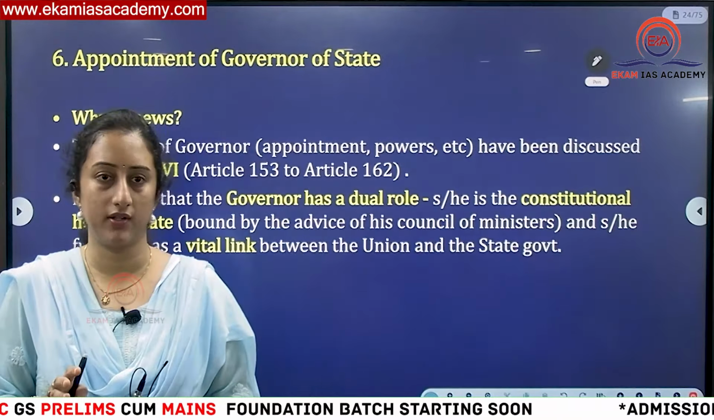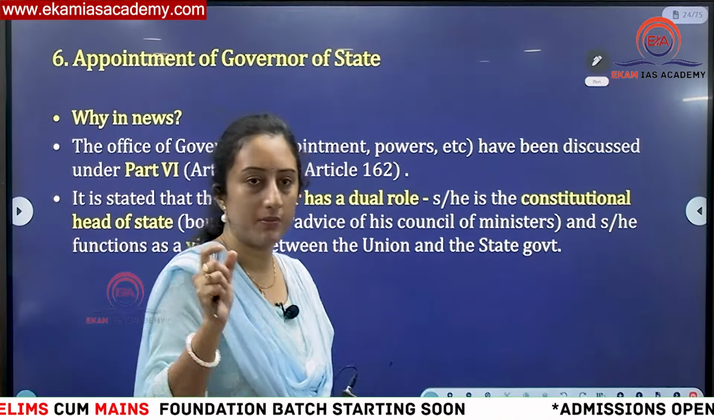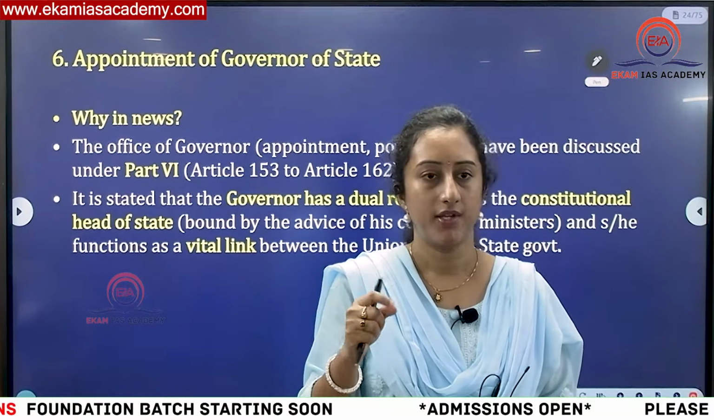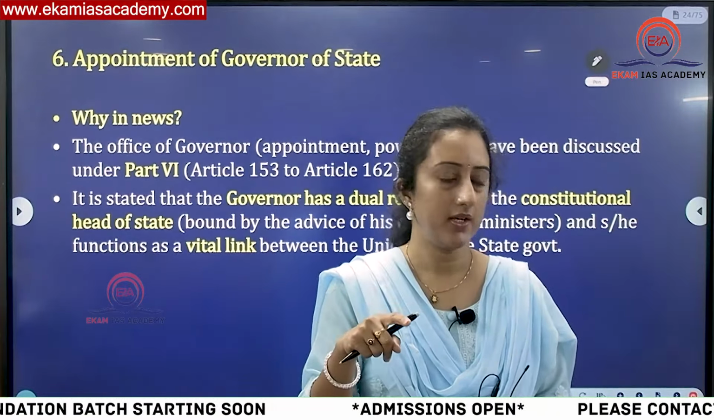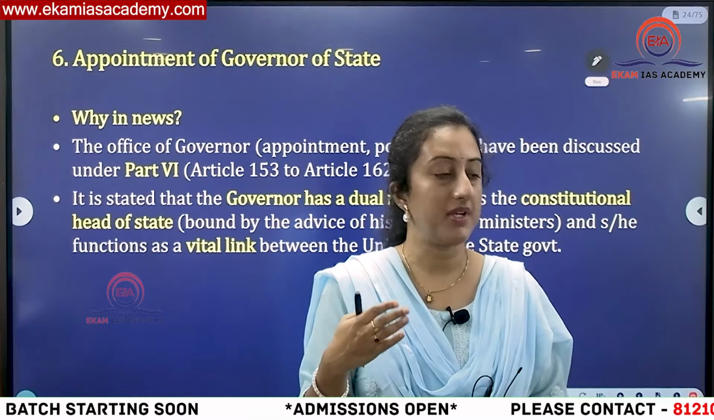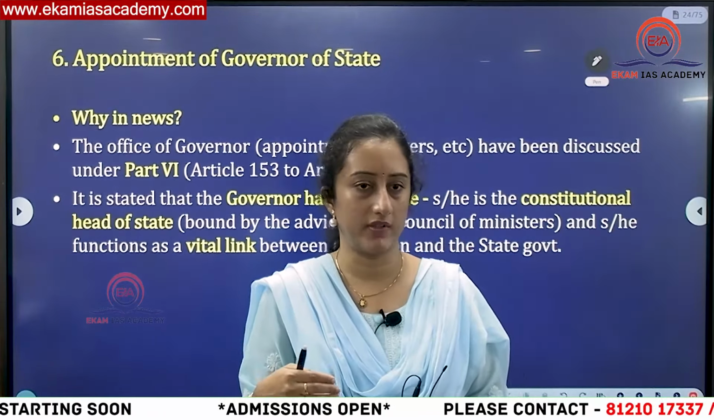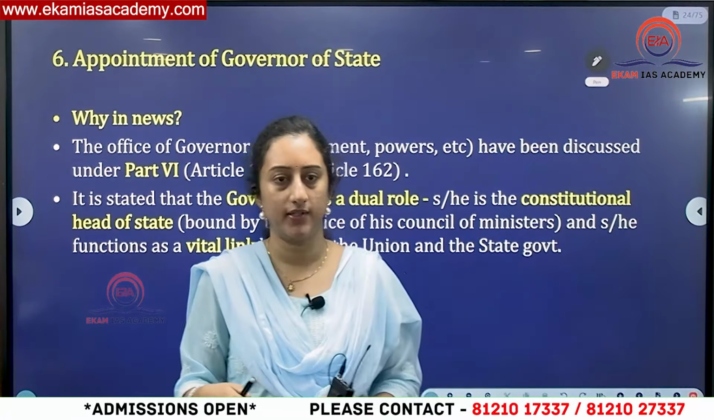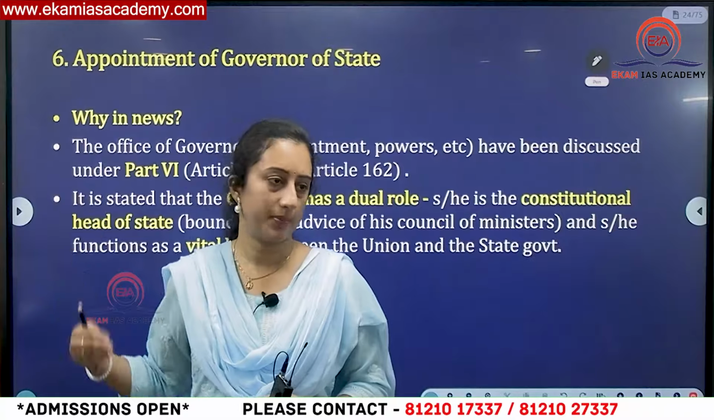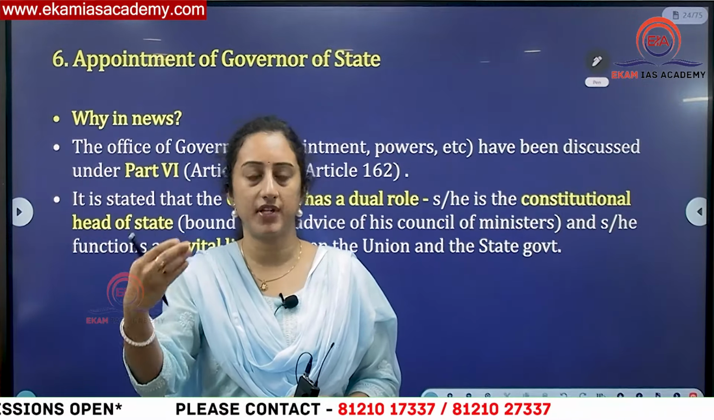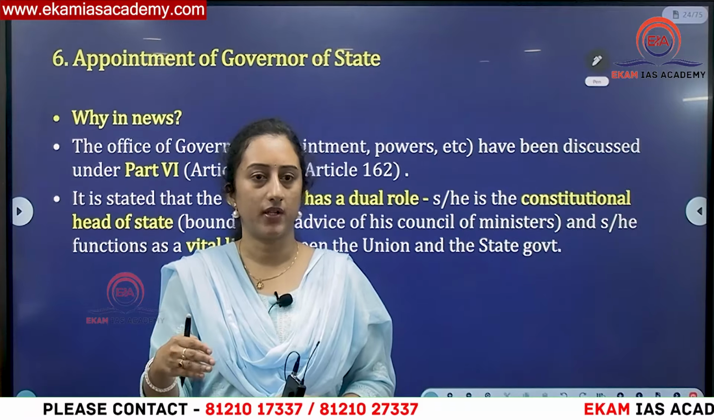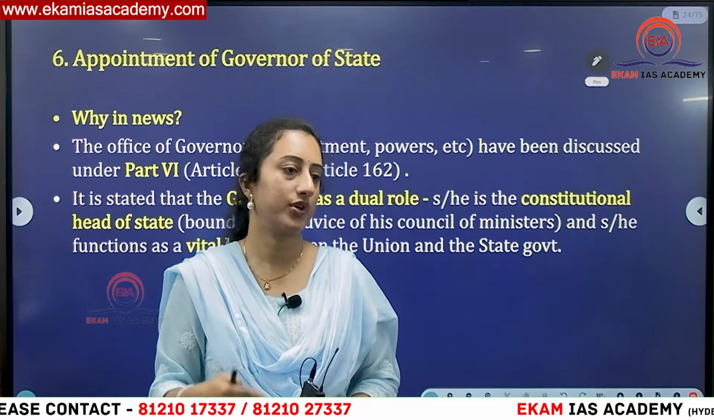Did you understand? Normally, if a president or governor asks a bill to be reconsidered, and the second time it is passed again, it has to be given assent by the president or governor. But in case a state bill is reserved for presidential consent and it went to the president, and the president again sent it to the state assembly asking it to reconsider, after that it is not binding on the president to give assent.